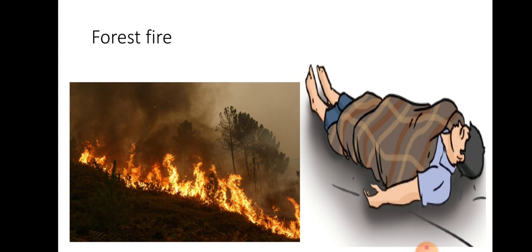Okay, and in the first picture they have given the forest fire. During extreme heat of summer at some places, dry grass catches fire. From the grass it spreads to trees, and very soon the whole forest is on fire. Okay, and it is very difficult to control such fires.